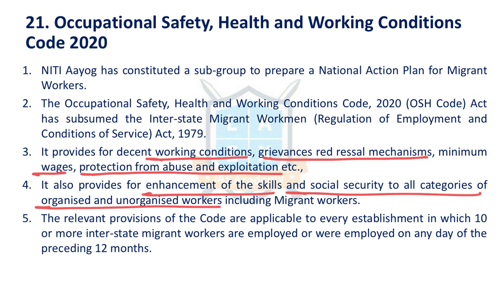Under this code, enhancement of skills and social security to all categories of organized and unorganized workers, including migrant workers, is proposed. Relevant provisions of this code are applicable to every establishment in which 10 or more interstate migrant workers are employed, as of now or 12 months prior to this date. So for all of them, this code applies. As of now, operational guidelines have not been issued for this code.